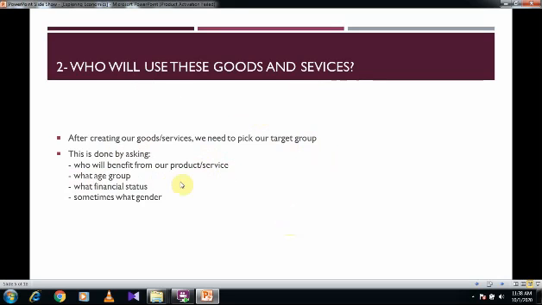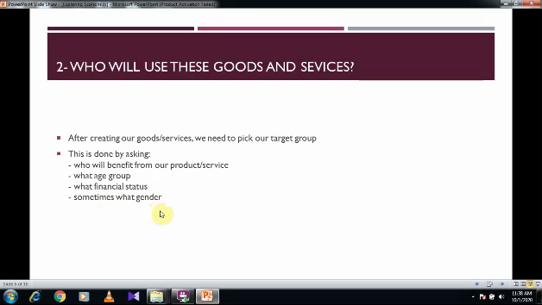Is it toddlers? Is it teenagers? What financial status? Am I targeting the elite people, the very wealthy people of the society? Am I targeting everyone, the normal average customer with any kind of money? What gender? Sometimes our goods are targeted to a specific gender, whether it's males or females.